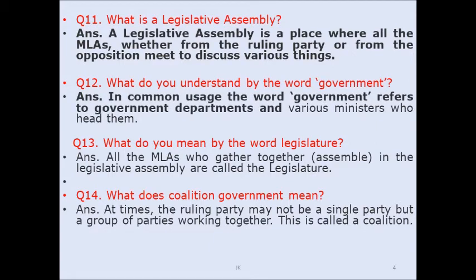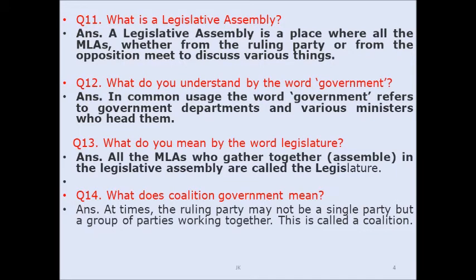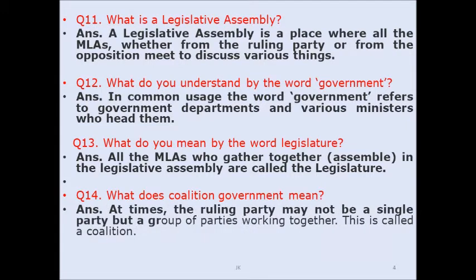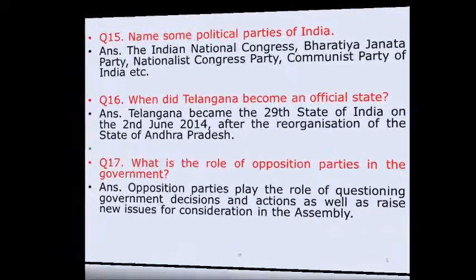Question number 13. What do you mean by the word legislature? Answer. All the MLAs who gather together and assemble in the legislative assembly are called legislature. Question number 14. What does coalition government mean? Answer. At times the ruling party may not be a single party but a group of parties working together. This is called coalition.